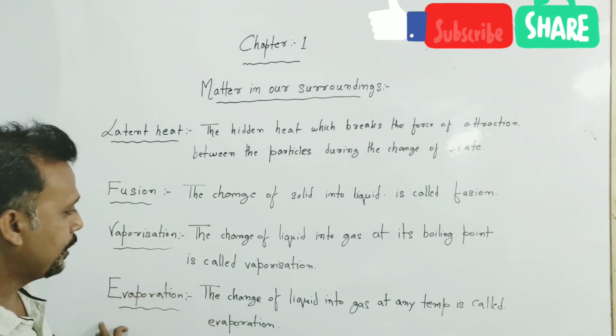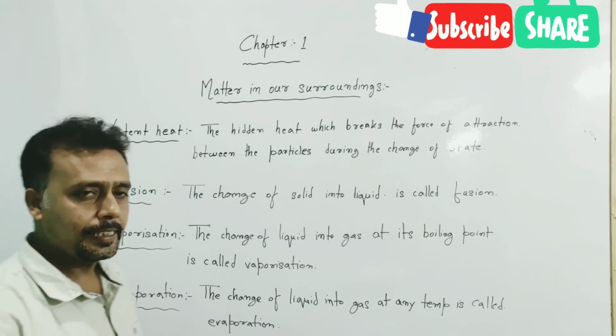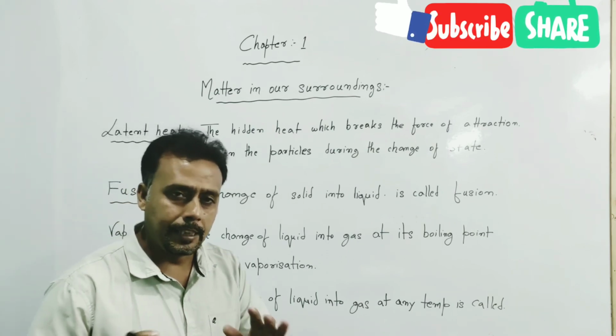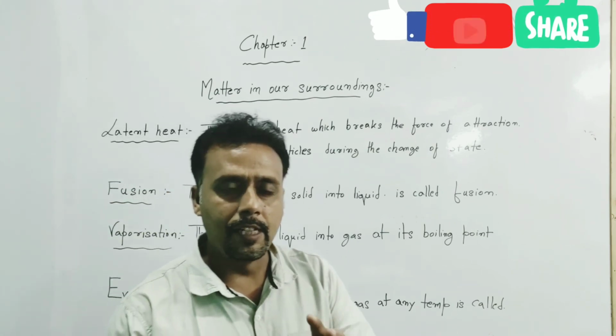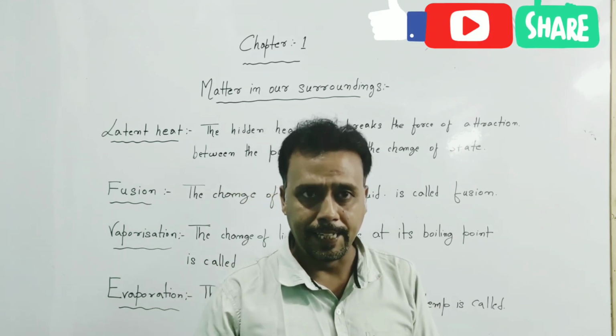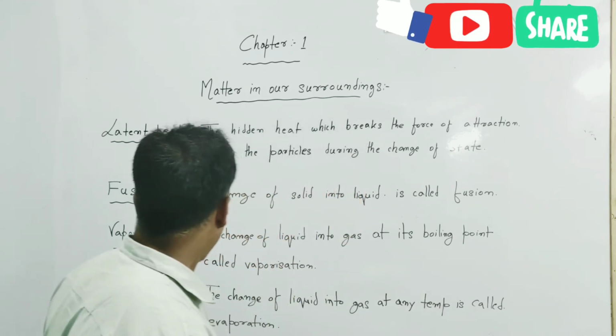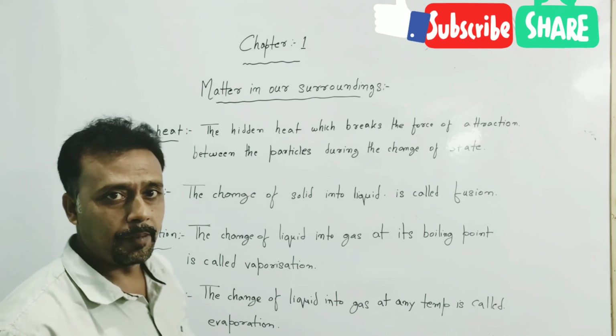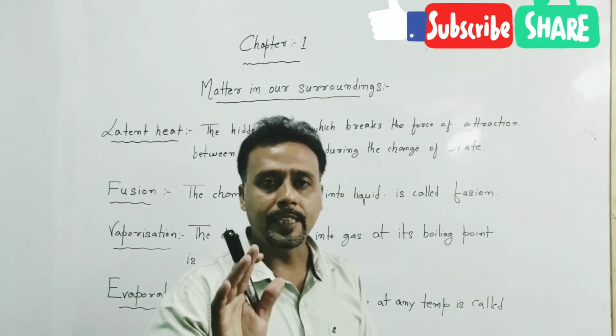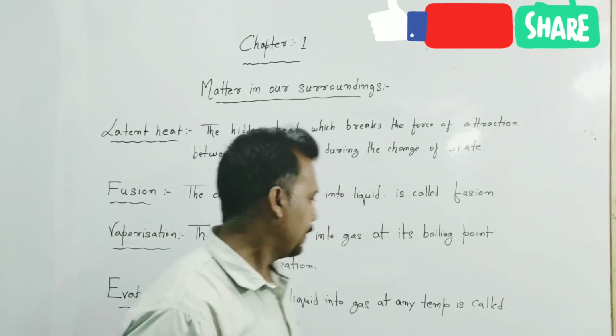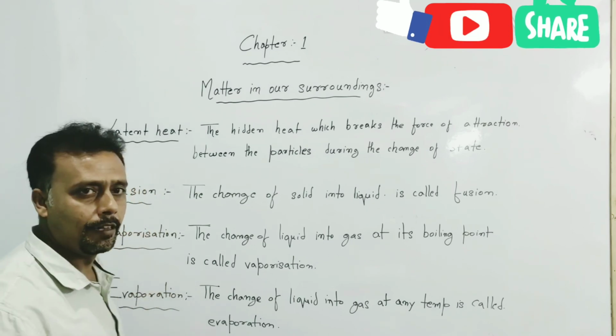And evaporation is a process which takes place at every temperature. It is also the same thing, when a liquid changes into vapor, but at any temperature. That is known as evaporation. And vaporization takes place at a particular temperature, meaning at the boiling point of the liquid. This is the difference between vaporization and evaporation.